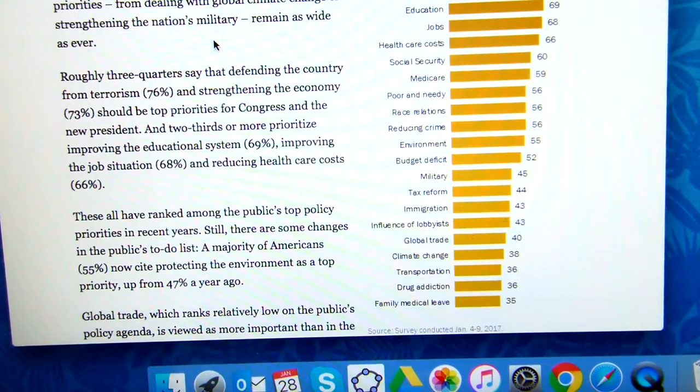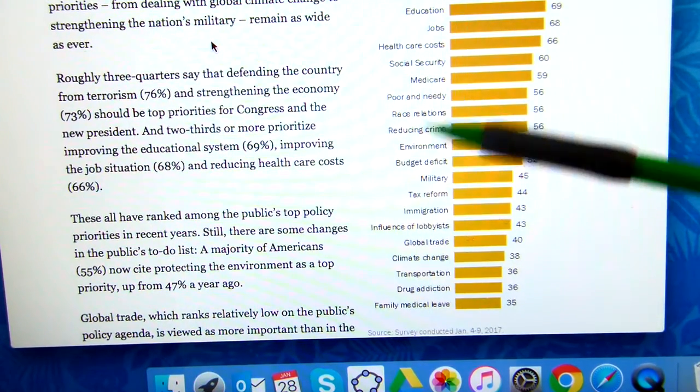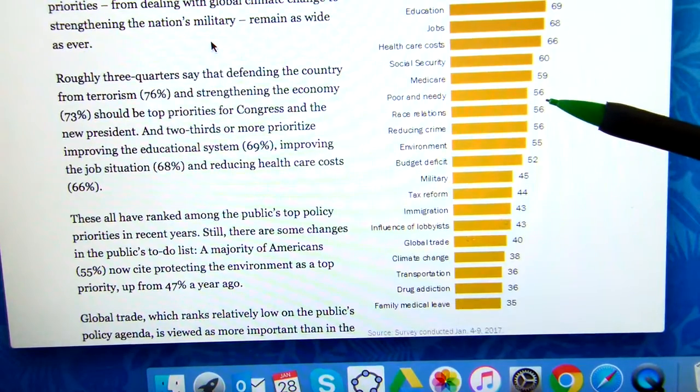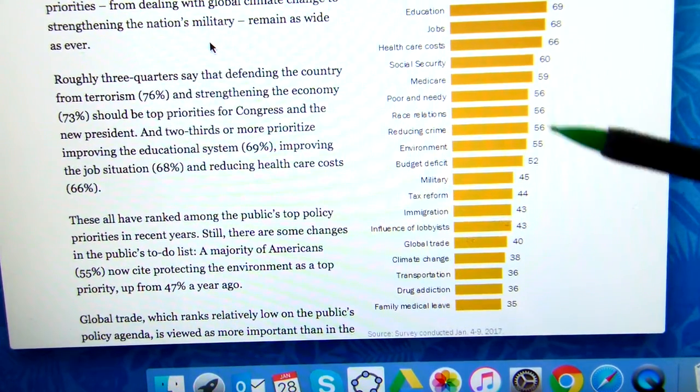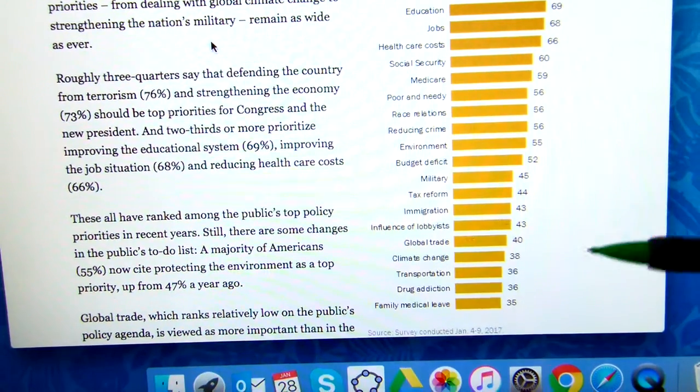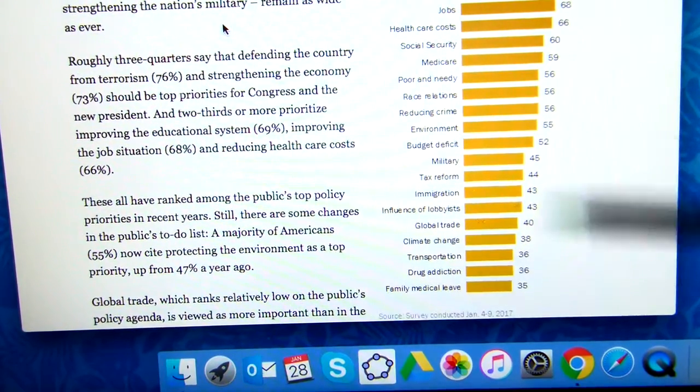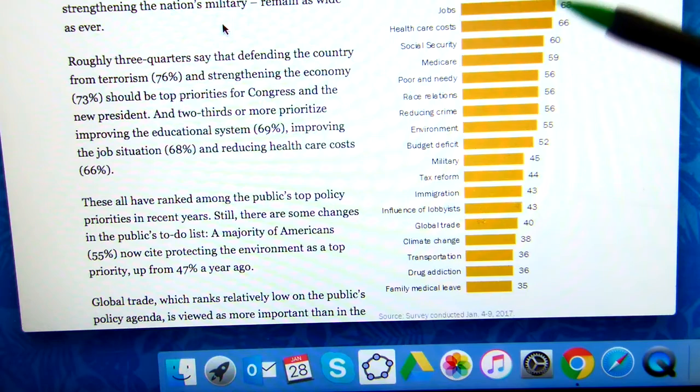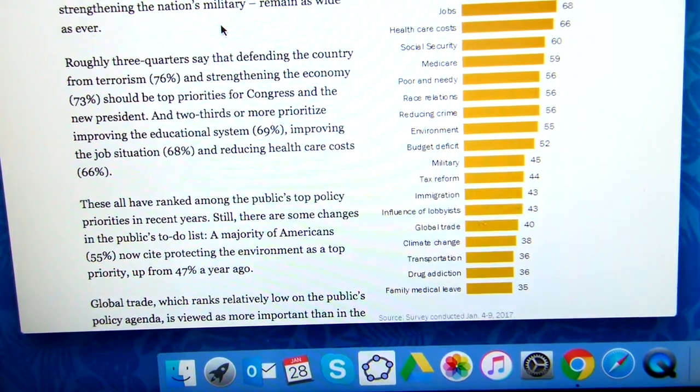Curiously, immigration is way down here at 43%. Poor and needy is way up here at 56%. Race relations, 56%. So kind of interesting when we look at what people think Congress and the president should be working on.